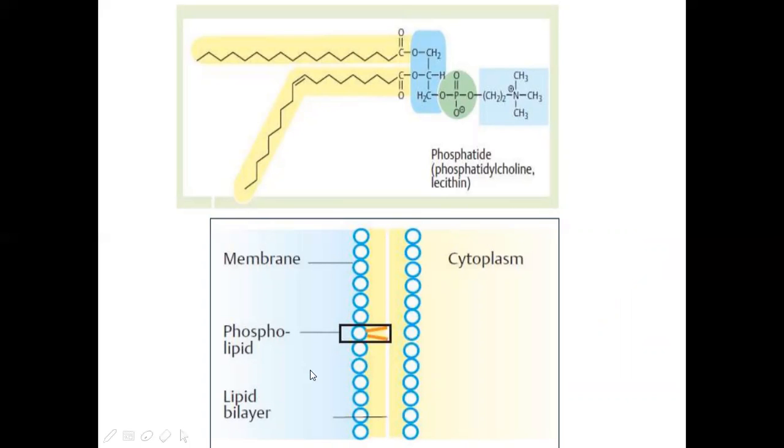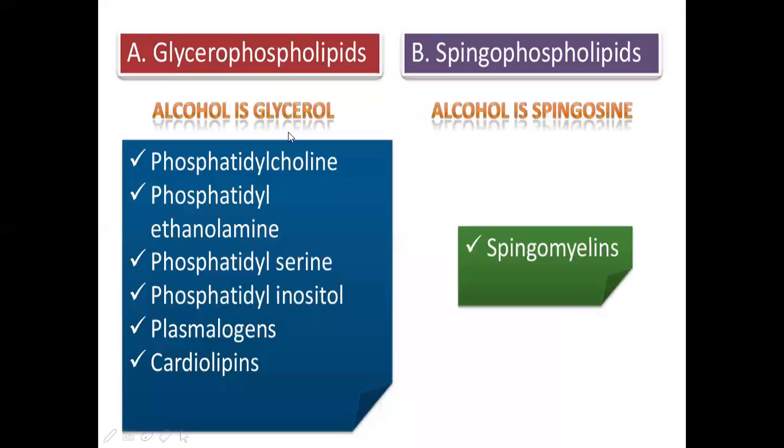Here we can see in the cytoplasm, as I told you, membranes are composed of lipids, or lipoproteinaceous membranes will be there. There will be proteins as well as lipids. Whenever lipids are there, usually a lipid bilayer will be there. These are two layers. This is the hydrophilic head and these are the hydrophobic tails which are present towards the inner side, and these are the hydrophilic heads covering the hydrophobic tails in the center. This is the membrane structure, and this lipid molecule or hydrophilic part is generally phospholipid. It is the same phospholipid which we are talking about.